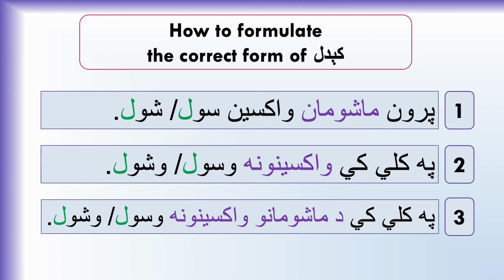And the third sentence, په کلي کې د ماشومانو واکسینونه وسول. د ماشومانو واکسینونه is the subject. Therefore, the Kaidal is changed to waswal or washwal.